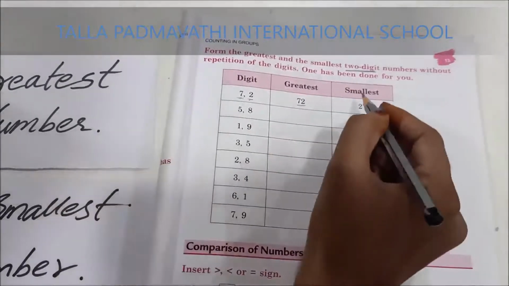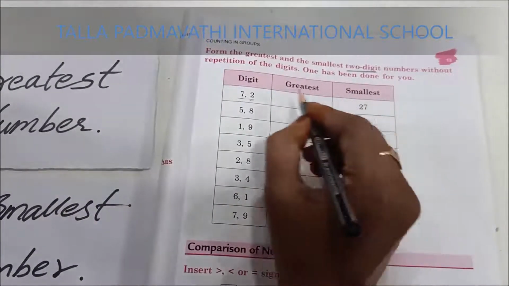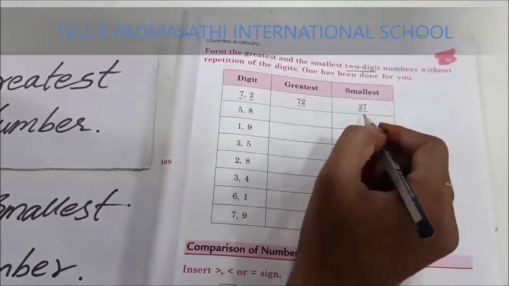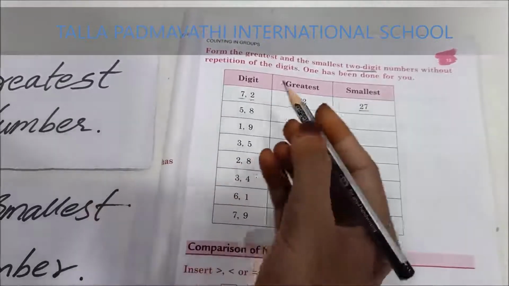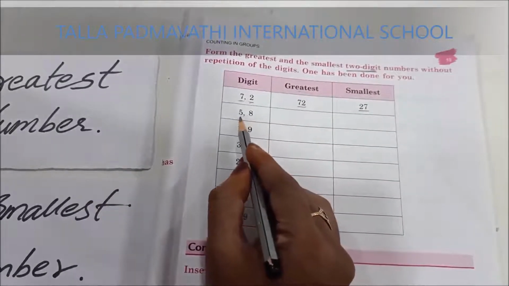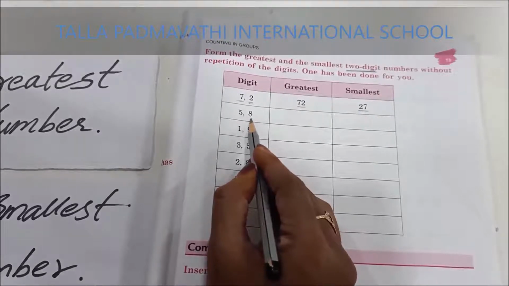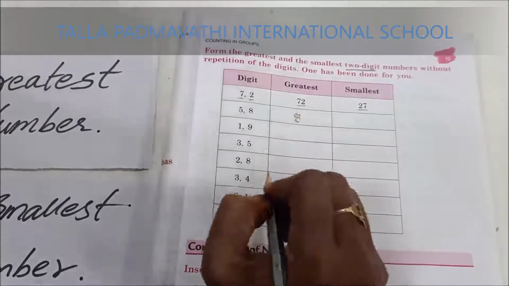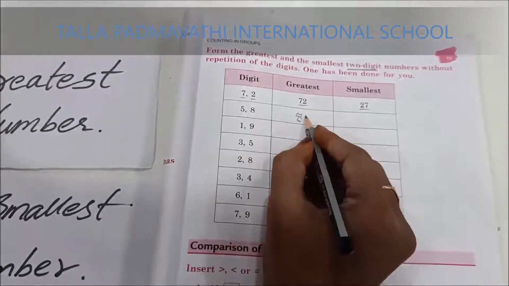72. Next, children. What is the smallest digit? 2. And what is the next digit? 7. So, 27. Now, children, greatest number. What is the greatest digit? Is 5 greatest or 8 greatest? Very good. 8. After 8, 5.